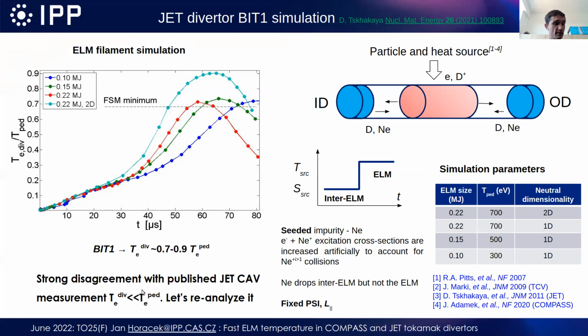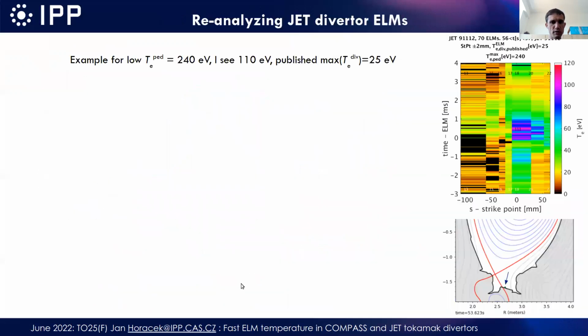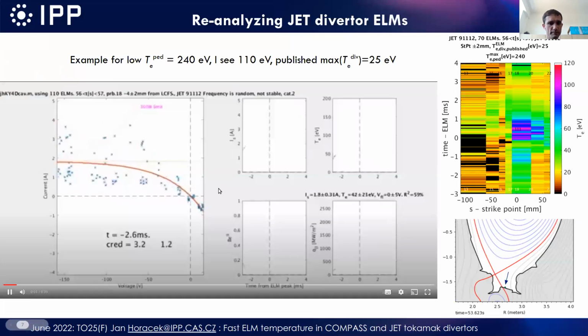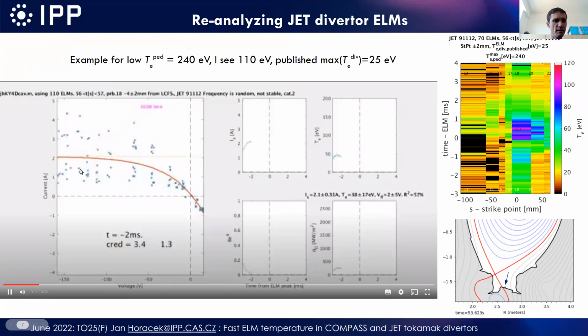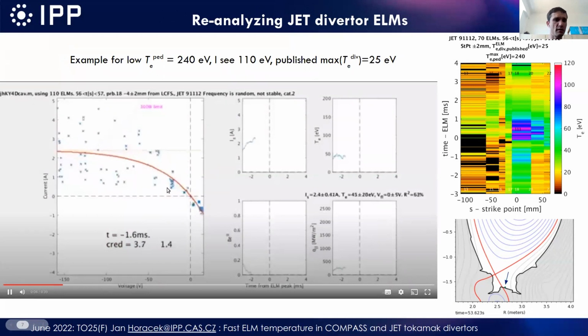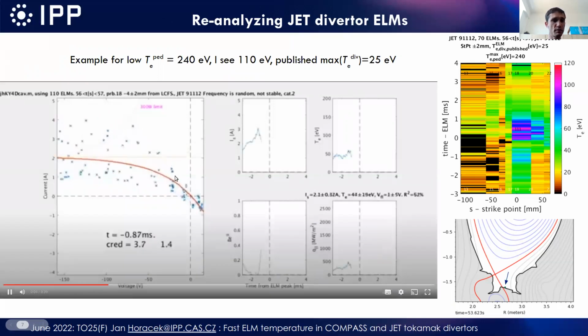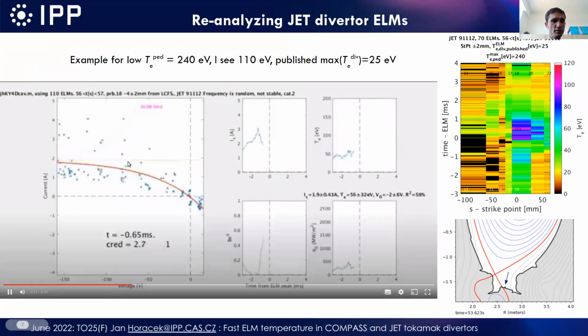So this is in strong disagreement with the published JET conditional average measurement, which shows much lower values than on the pedestal. That's why we reanalyzed them in exactly the same way. And this is what we get. Here you can see every 10 microseconds, which is the data acquisition speed of the JET Langmuir probes. We sweep the probe and do the conditional averaging, and you can see that we are now approaching time equals 0. The beryllium line goes to its maximum, to the peak.